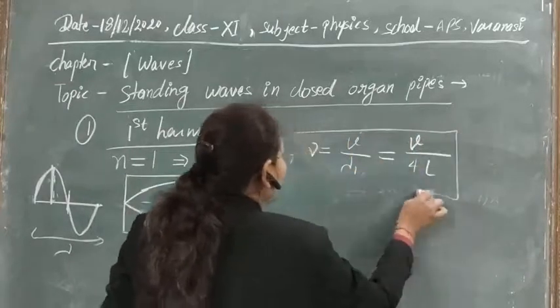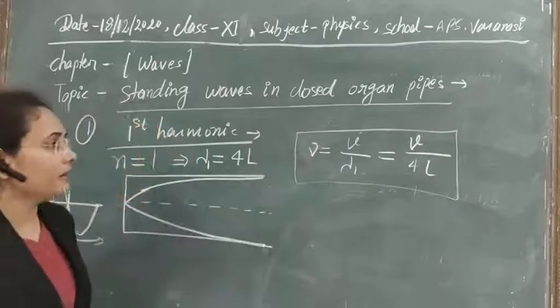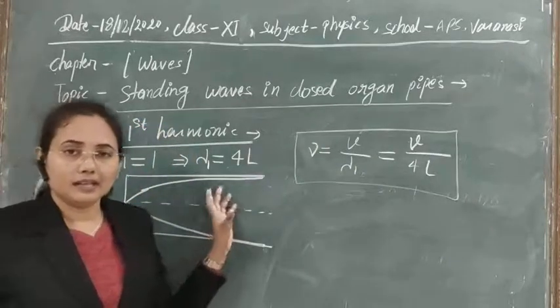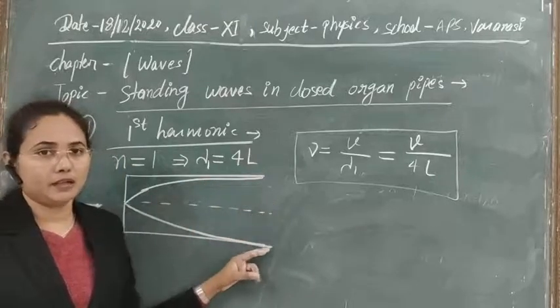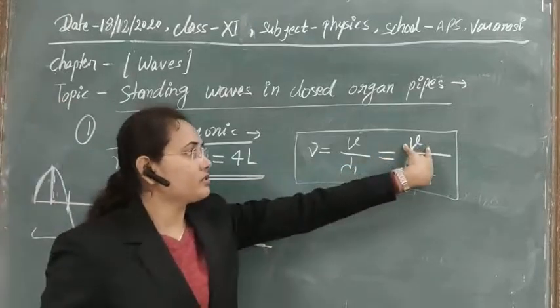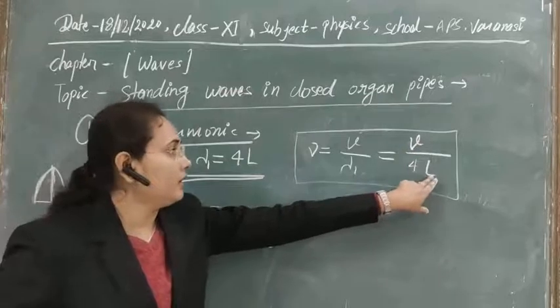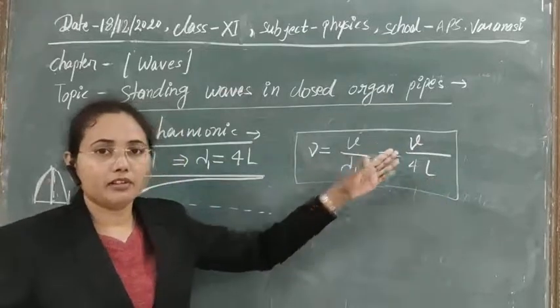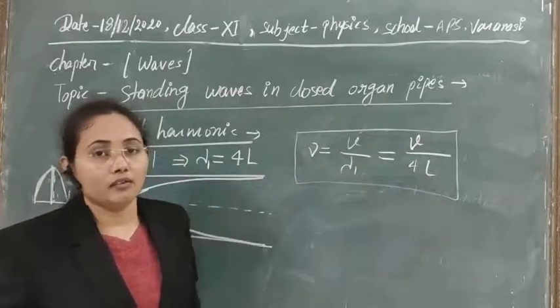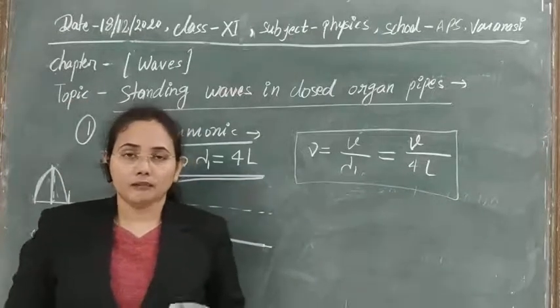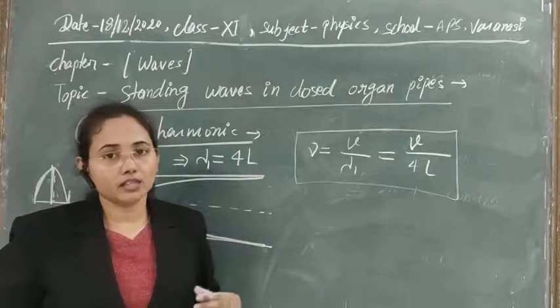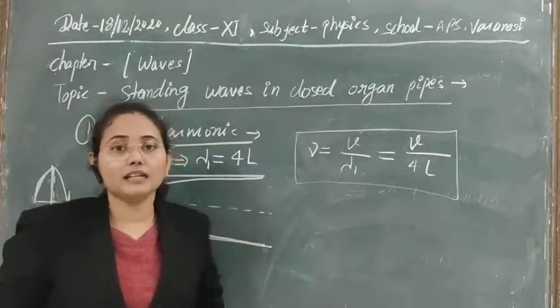This is the frequency of the wave that is produced in the organ pipe for the first mode of vibration. So put the value of the velocity of the longitudinal wave and L, the length of the organ pipe. With the help of that you can understand what frequency we need for the production of the first harmonic, or the fundamental mode of vibration.